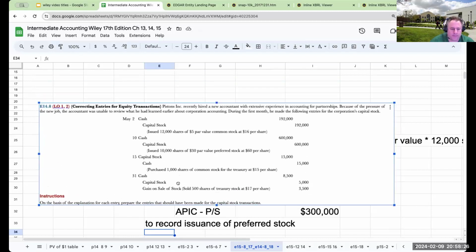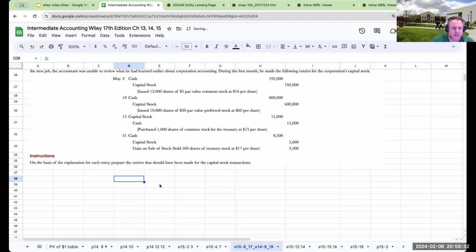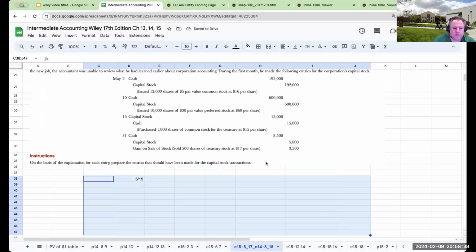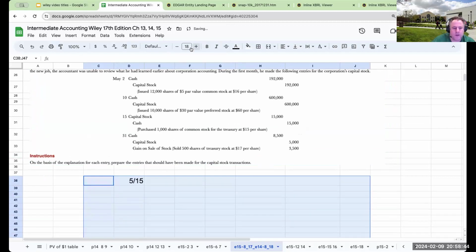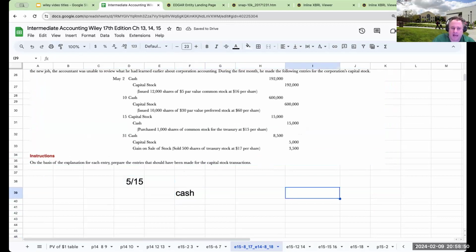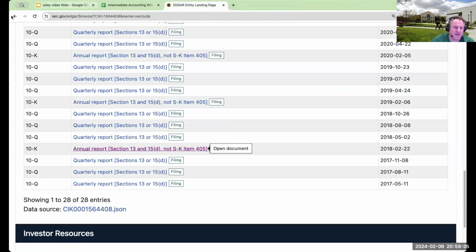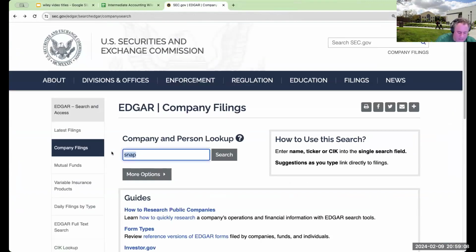And let's go to the next one over here. So next one over here is going to be on the 15th. So on 5/15, I purchase 1,000 shares of my own common stock for the Treasury at $15 per share. And the cash part is right? Because when I come over here and when I'm paying cash to repurchase my own shares, this is going to be 1,000 times 15 or 15,000. Okay, this is very common in companies to go through and do this. I think they'd be better off paying dividends, but what do I know? They like buying back their own stock.